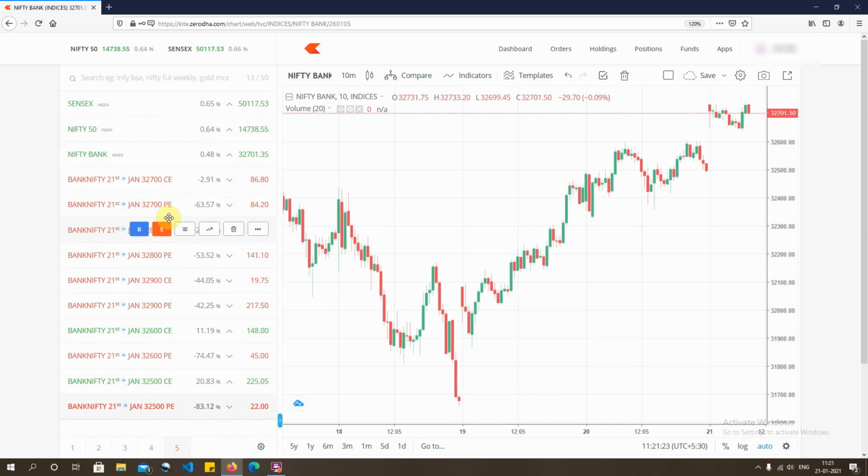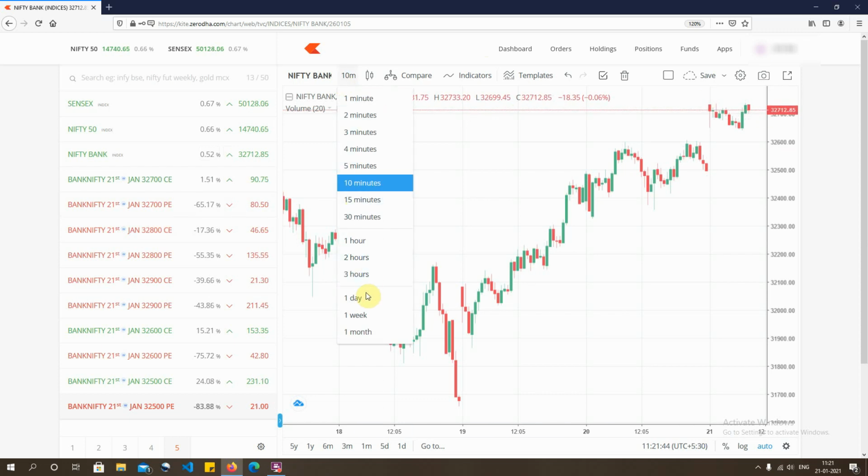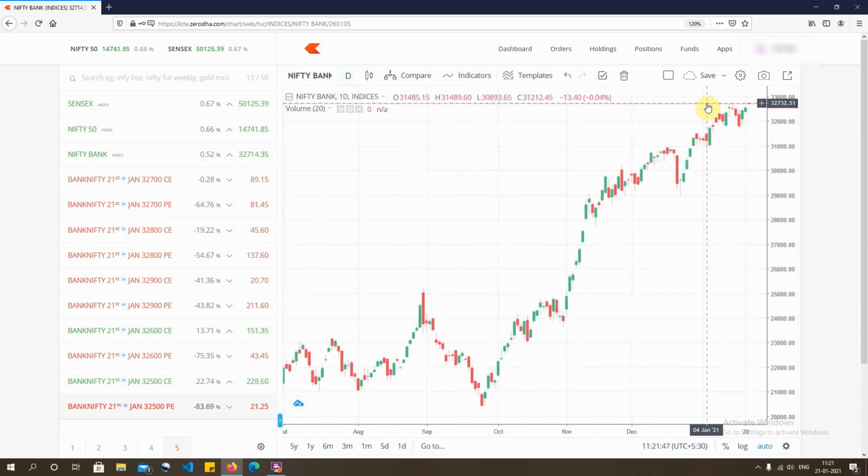Now the next point of contention is how I pick the options which I should be trading right now. That is very simple. For starters, we have to understand what the market sentiment is and what we are expecting out of it. If I were to give you a brief picture, the market in general looks bullish and the strength is expected to continue. The recent high for Bank Nifty, if I make this a daily chart, has been close to 32,700, and we are trading near it and almost broke the high for the day, which means the bullishness is expected to continue. The strength in the market is expected to continue.